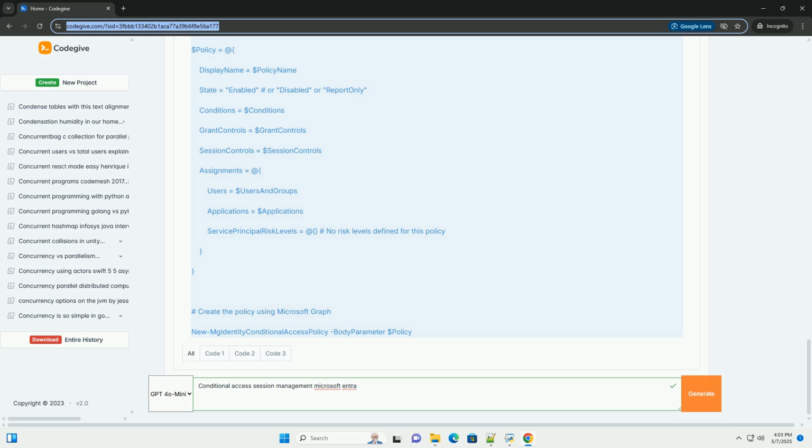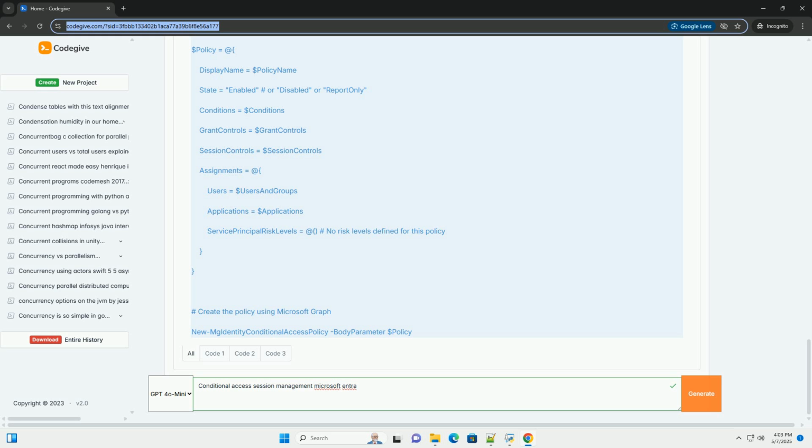Session management options in Conditional Access. Conditional Access offers the following session management options. 1. Use app-enforced restrictions. Relies on the application to enforce session controls. This is typically used for applications that natively support conditional access controls. 2. Use Conditional Access App Control. Redirects the session to Microsoft Cloud App Security, MCAS, for real-time monitoring and control.